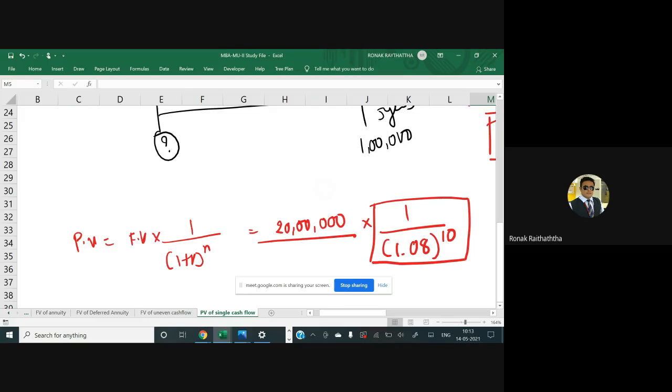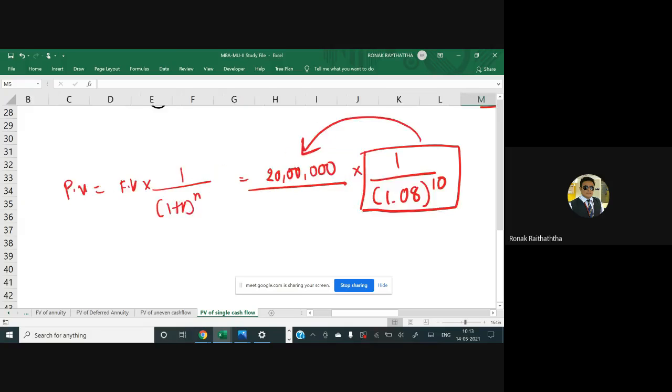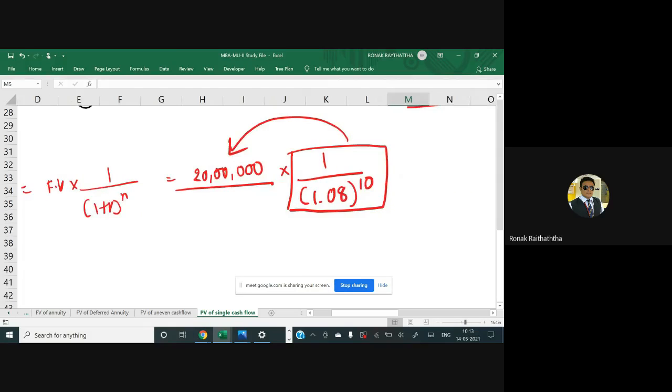So you take your calculator, again repeating that, 1 divided by 1.08. Press equal to, and keep pressing equal to for further 9 times. So whatever the discounting factor you have got would be multiplied with 20 lakhs. So that is my present value.